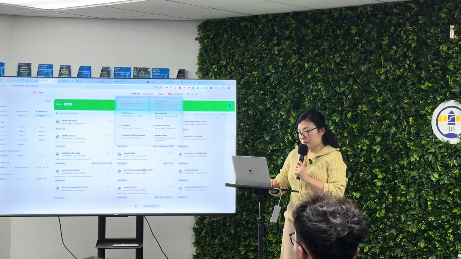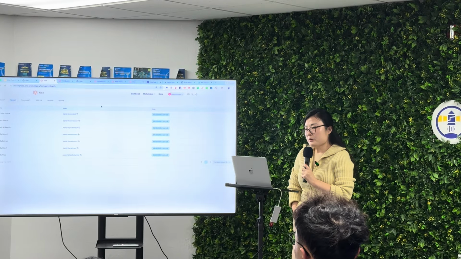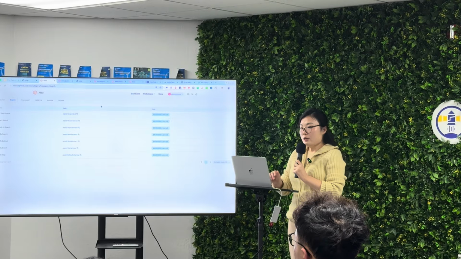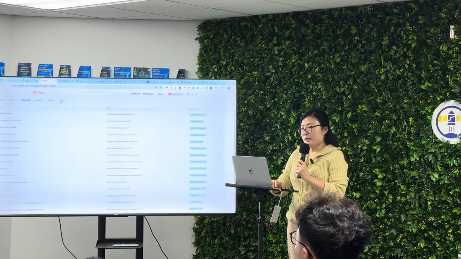Besides models, what we are really proud of is we have built an array of API endpoints for data and context. Here we have Twitter, search, financial data, YouTube, and Scholar.